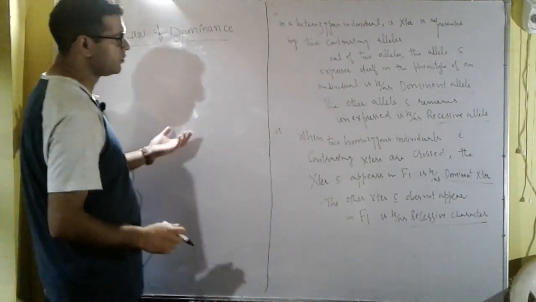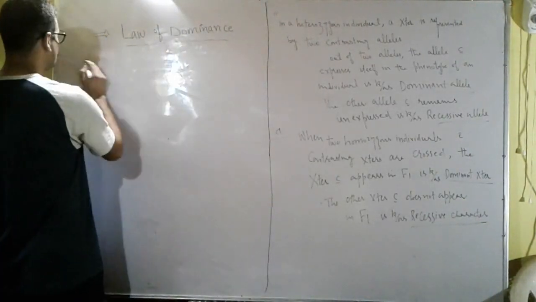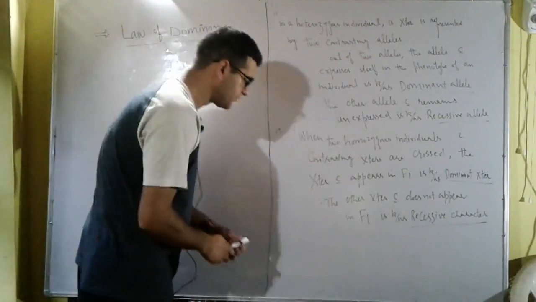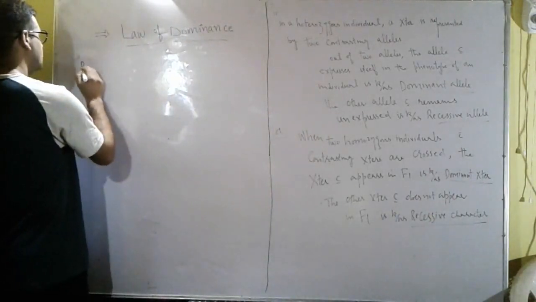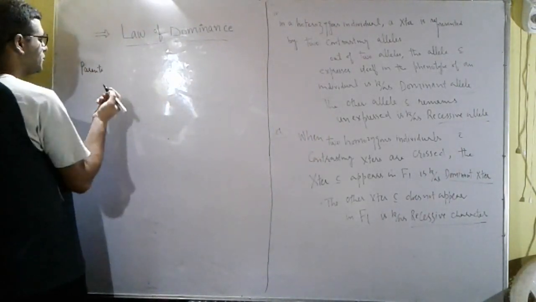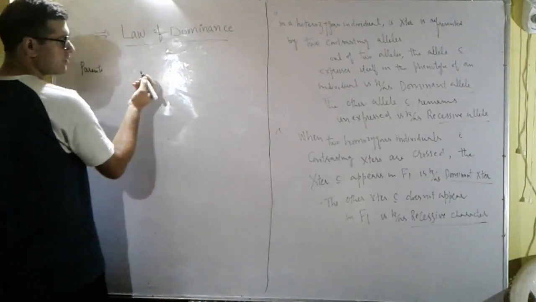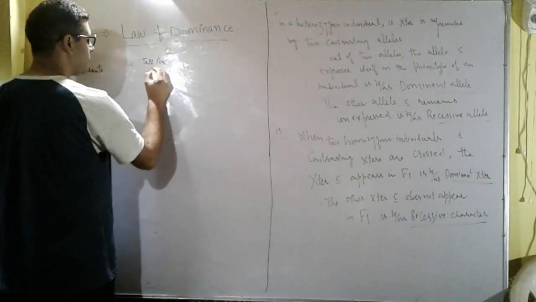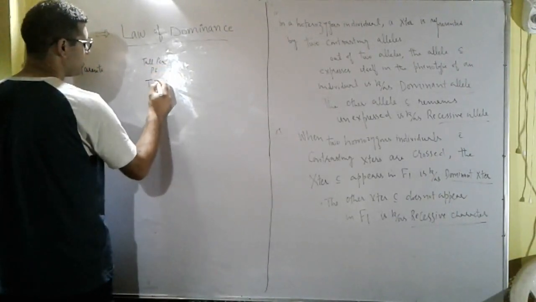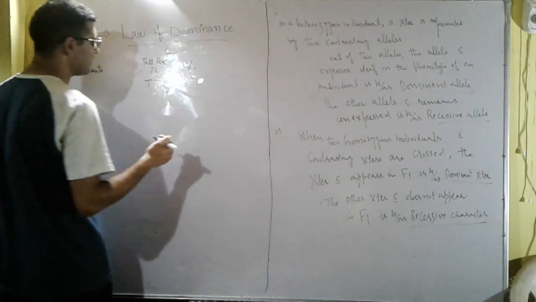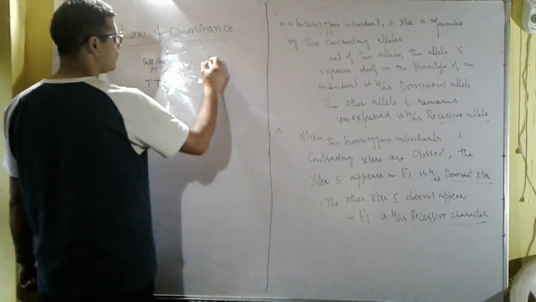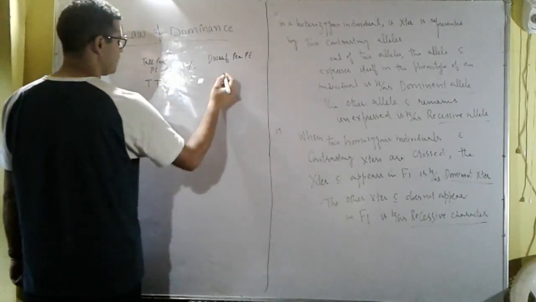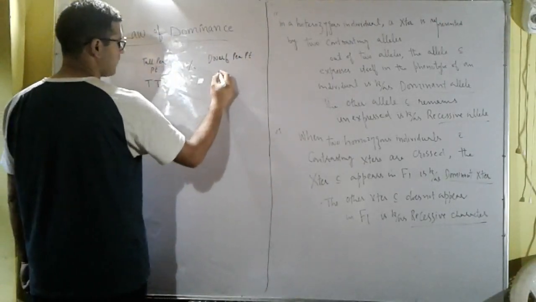We will take two homozygous individuals with contrasting characters. We'll take two parents, for example a tall pea plant, which is homozygous, capital T, and it is crossed with another individual which is also homozygous but is a dwarf pea plant, small t.